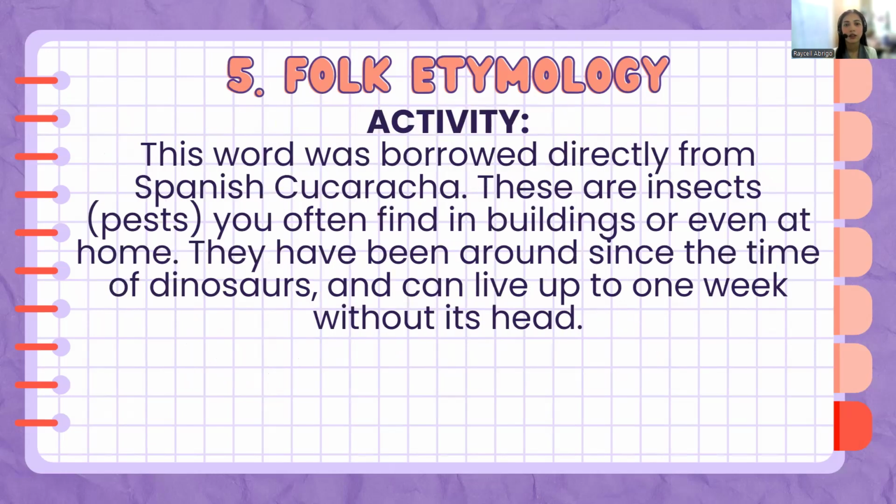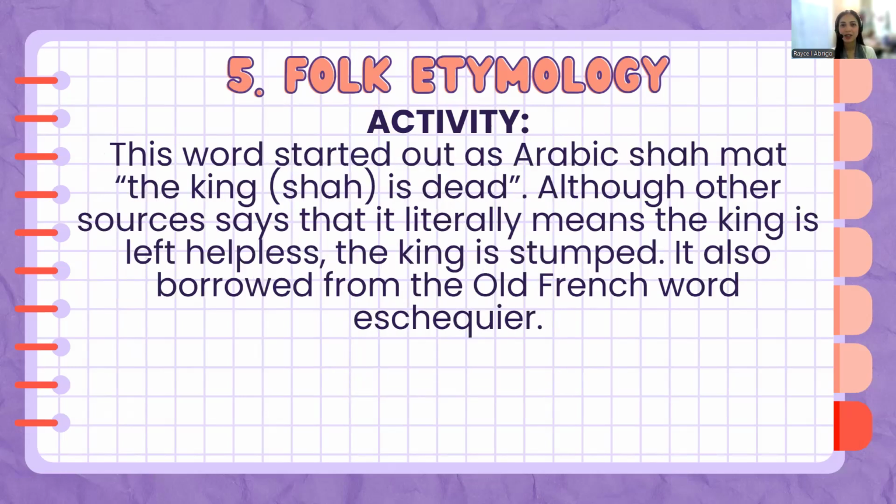Okay? Here we have an activity. Can you guess the word which was borrowed directly from the Spanish term cucaracha? These are insects or pests you often find in buildings or even at home. They have been around since the time of the dinosaurs, and they can live up to 1 week without their head. So, what do you think is that pest, that insect that came from the Spanish term? That's cockroaches. Yes.